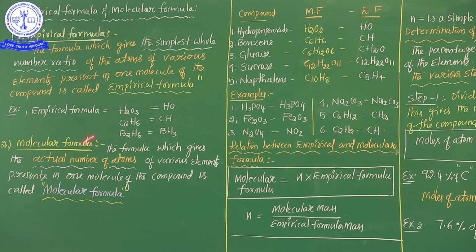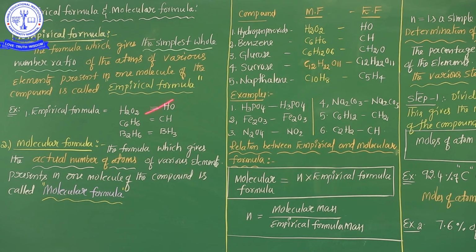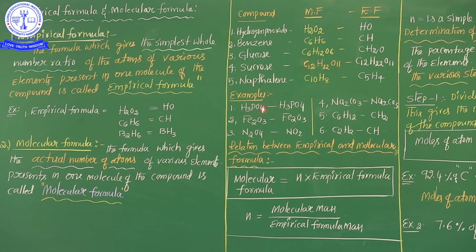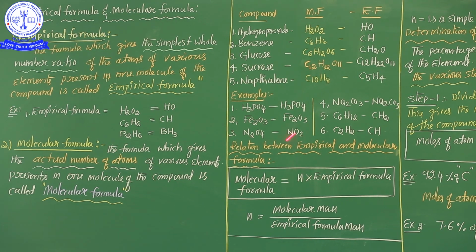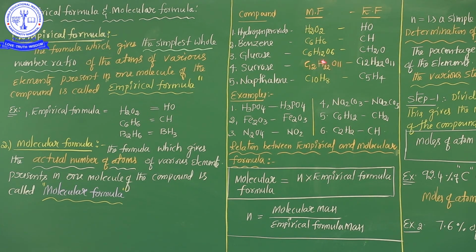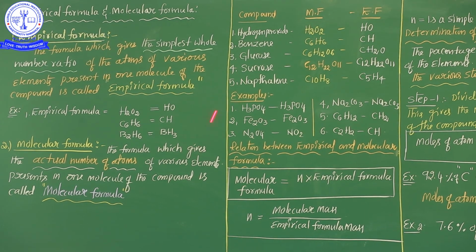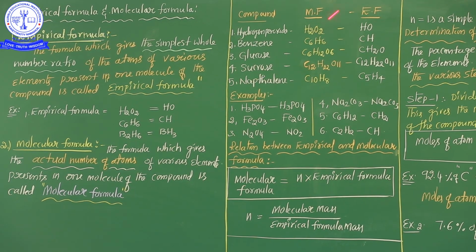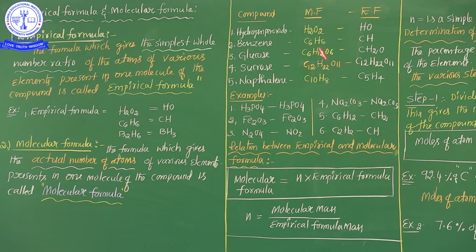Okay students, see here, again I will revise it, because this area is most important in the numerical part, and in my next class we will discuss some examples. That's why, first of all, whenever you see any molecular formula, you should easily be able to find the empirical formula. That is the most important. See, now I will give some examples. For example, write down in your notebook.